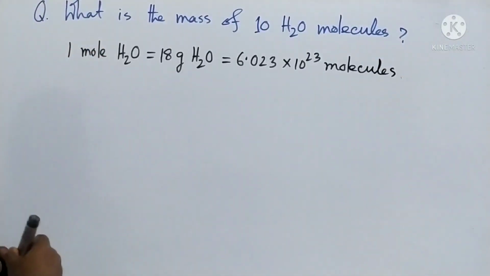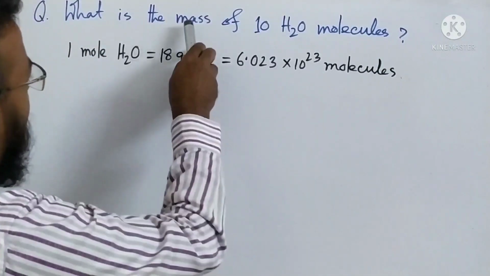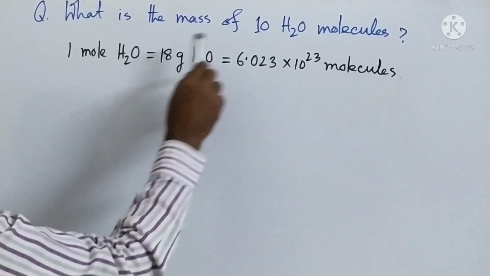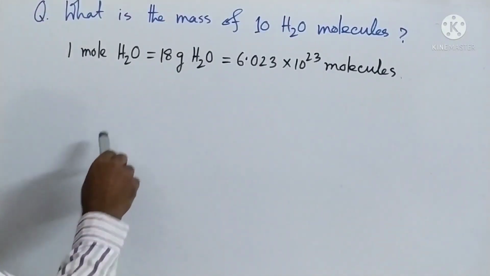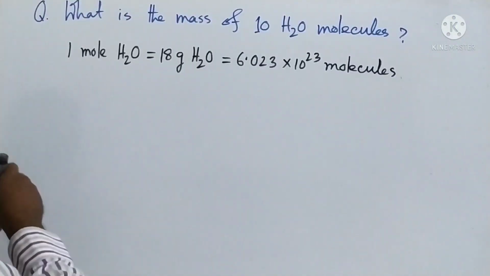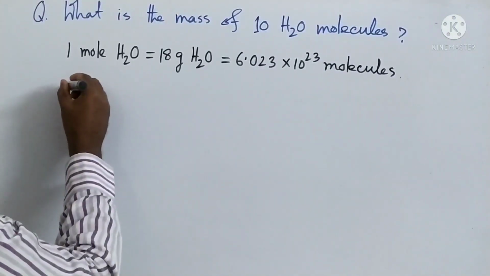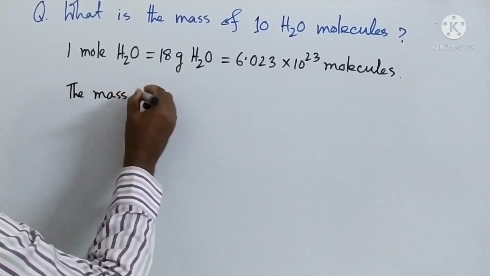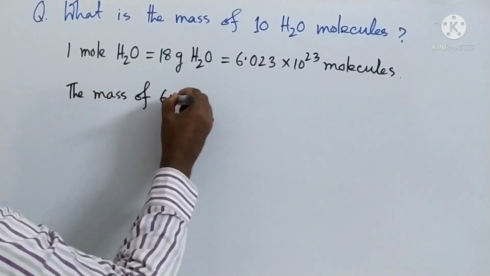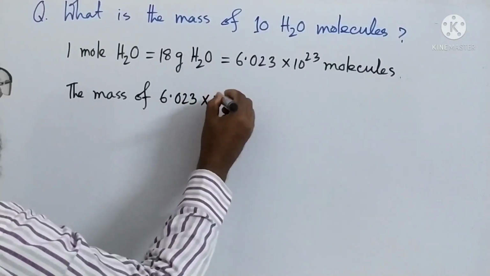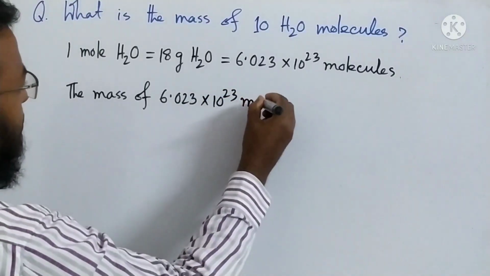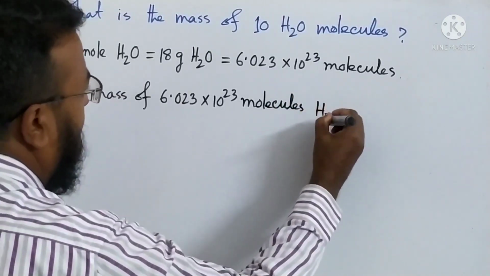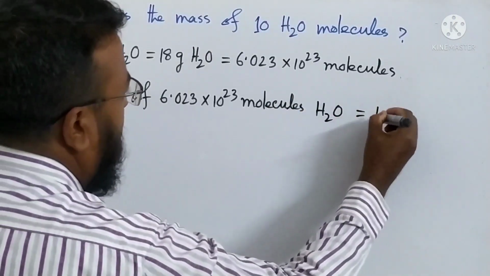Okay, now we have to find out the mass. That means we will write molecules on the left side, and mass will be on the right side. So the mass of 6.023 × 10^23 molecules of water equals 18 gram.